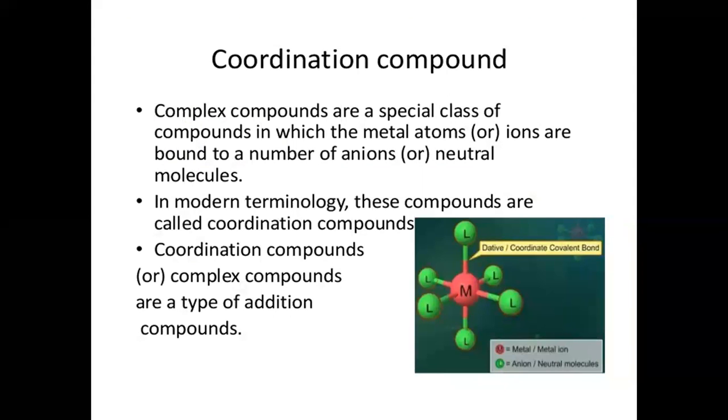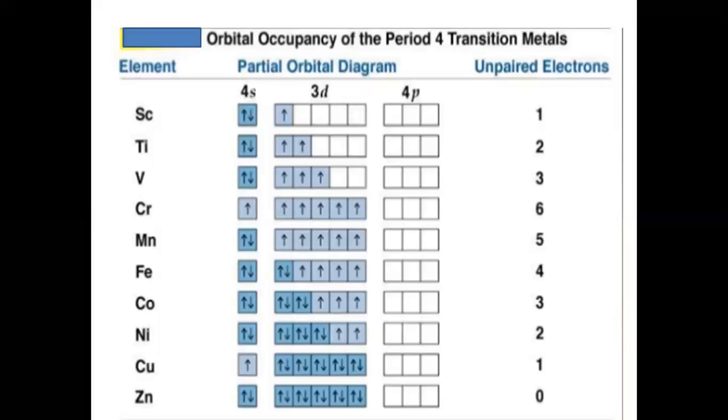But we should know what a coordination compound is. It is a special class of complex compound in which the central metal atom or ion is bound to a number of anions or neutral molecules. In modern terminology, these compounds are known as coordination compounds. Coordination compounds or complex compounds are a type of addition compounds. These compounds are mainly formed by the transition metals.